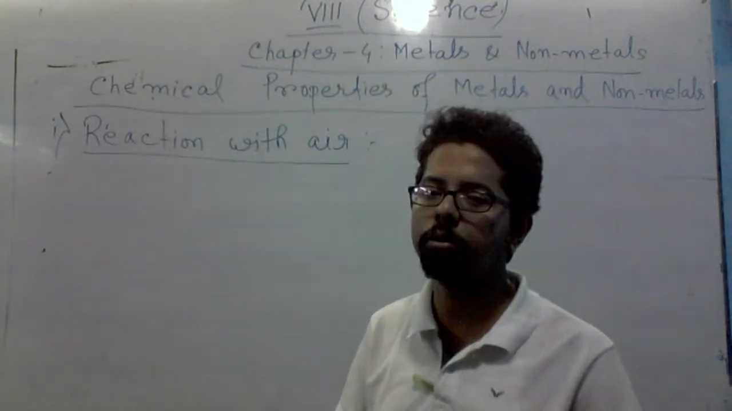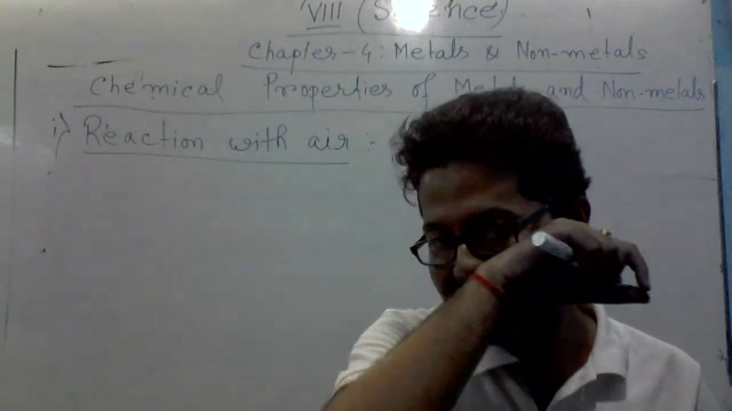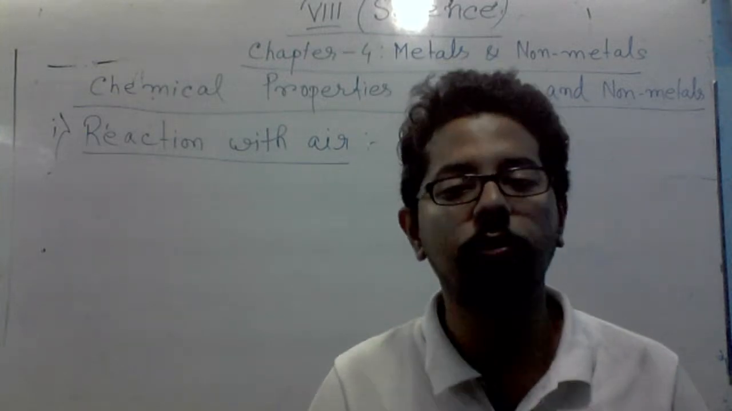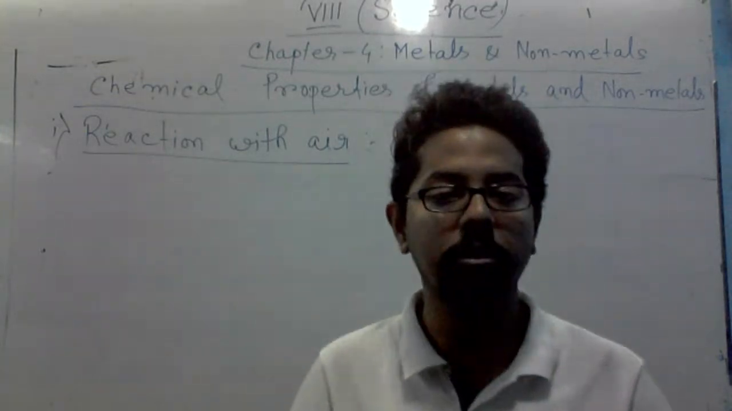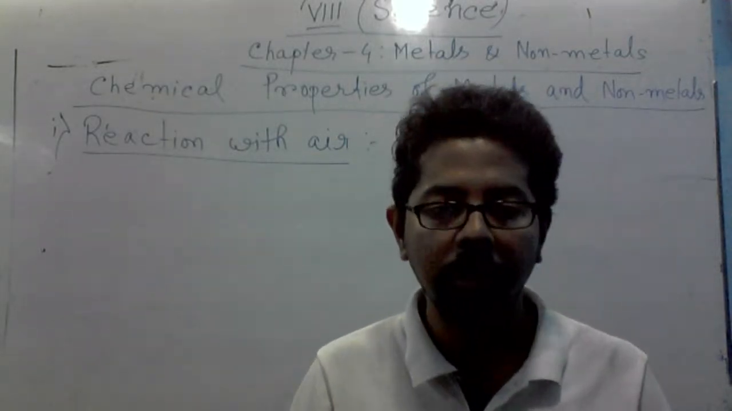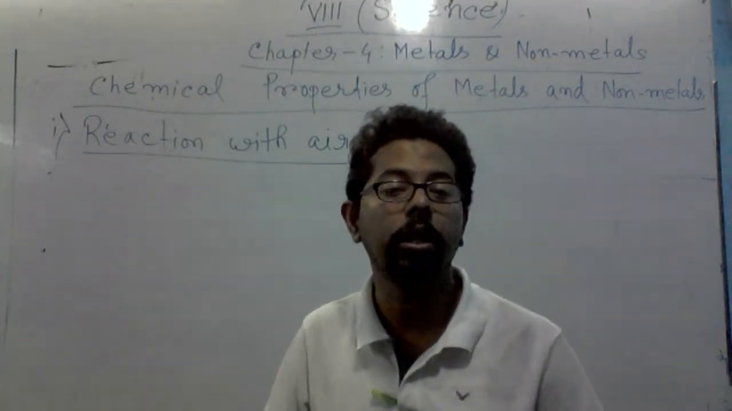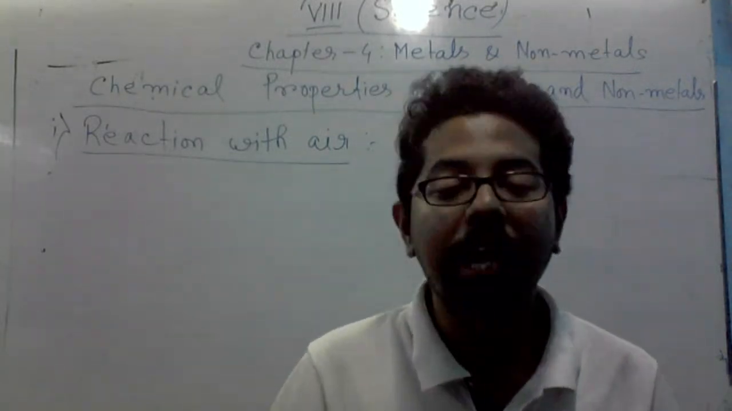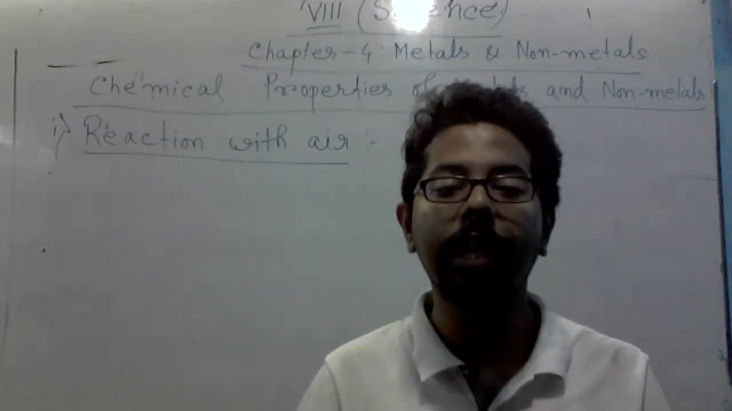By using that, we use a ring. Suppose you have been using a ring for 2 or 3 years. After a few days, you will not be able to see the brightness of that gold metal, right? Why is this happening? Because metal has a property that metal can react with air. But what happens when metal reacts with air? You need to know that one.